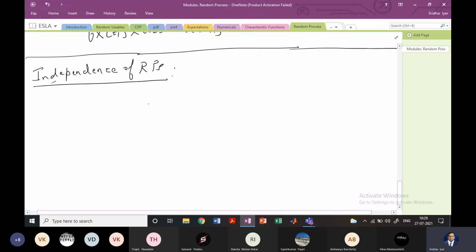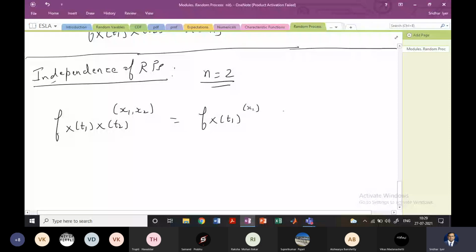Okay, so let me erase that and let's see what is the case when the random processes are independent. Let us assume n is 2, so we are taking a bivariate case. Let me write the PDF. The PDF is f_{X(t1), X(t2)}(x1, x2), right? Therefore, when they are independent, I can write it as f_{X(t1)}(x1) · f_{X(t2)}(x2), right? So you can see what has happened here.